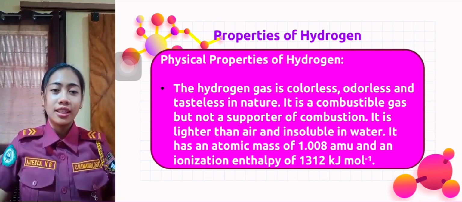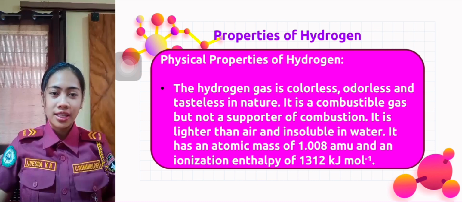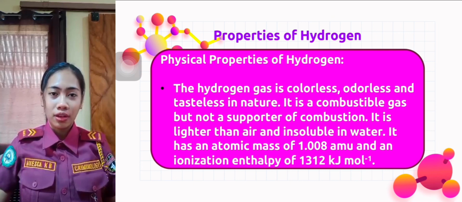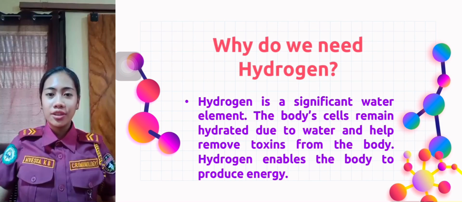Hydrogen is a clean alternative to methane, which is also known as natural gas. It is the most abundant chemical element, estimated to contribute 75% of the mass of the universe. Here on Earth, hydrogen is a significant water element. The body cells remain hydrated due to water, which helps remove toxins from the body, and so hydrogen enables the body to produce energy. Why do we need hydrogen?